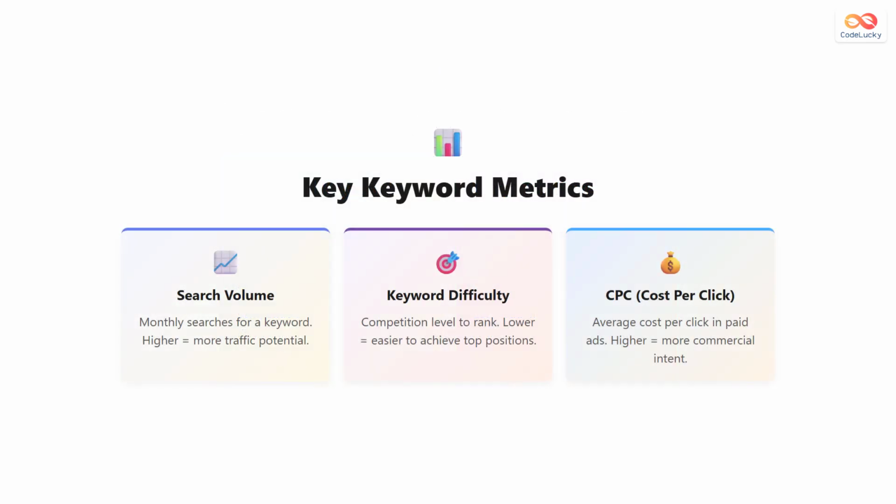When researching keywords, 3 main metrics matter. Search volume shows how many times people search for a keyword each month. Higher search volume means more potential traffic. Keyword difficulty indicates how hard it is to rank for a keyword based on competition. Lower difficulty means you have a better chance of achieving top positions. Cost per click, or CPC, shows the average price advertisers pay for each click in paid ads. Higher CPC usually indicates more commercial intent and potential business value. These metrics help you choose keywords that balance opportunity with achievability.